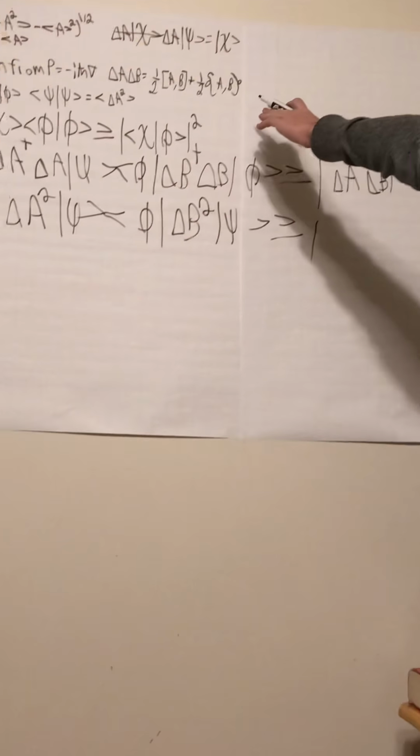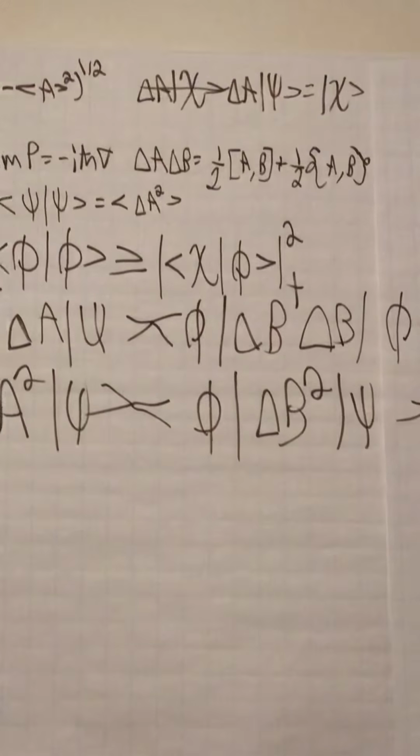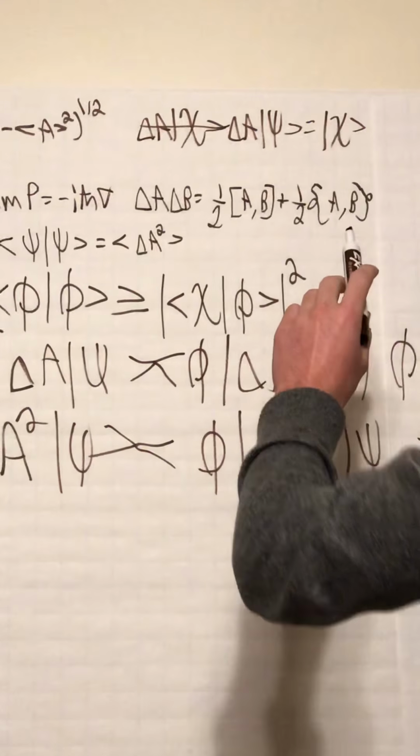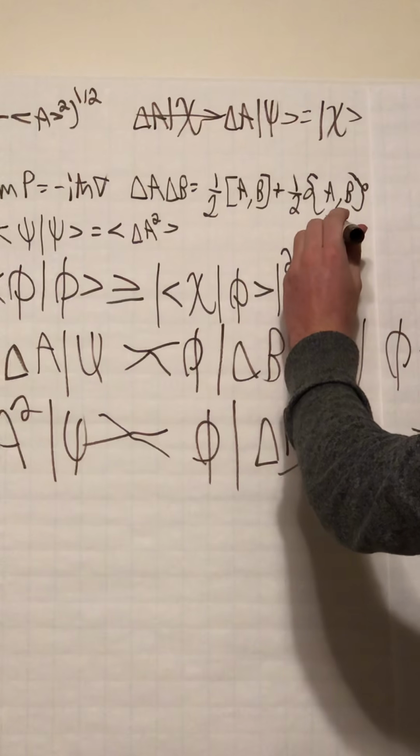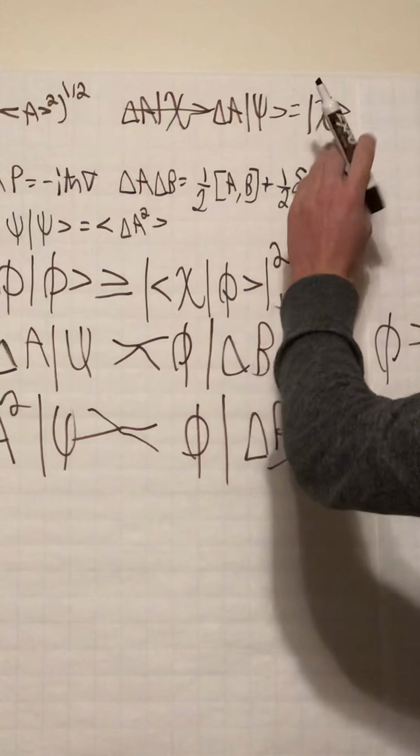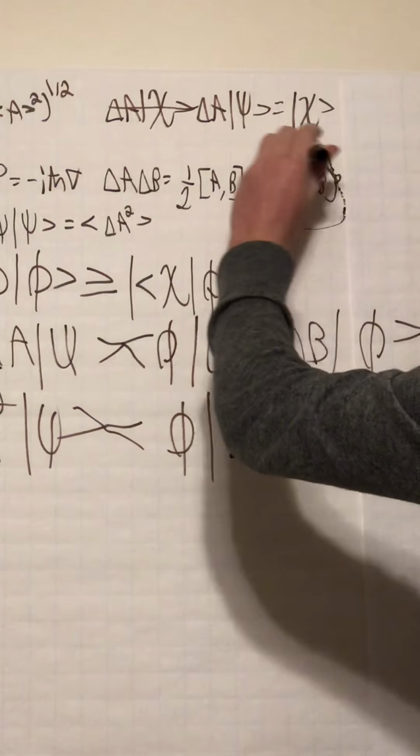What's interesting about this relationship is that since it is Hermitian and this one is a commutator, this one's always going to be positive, while this term right here is going to be positive or negative.